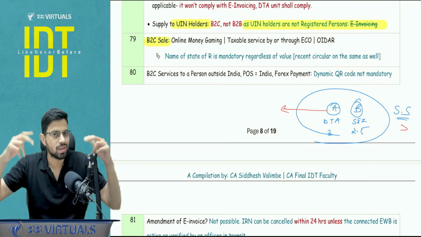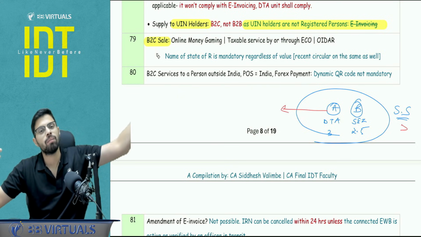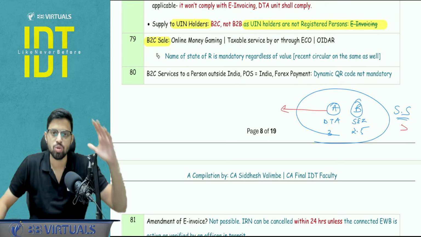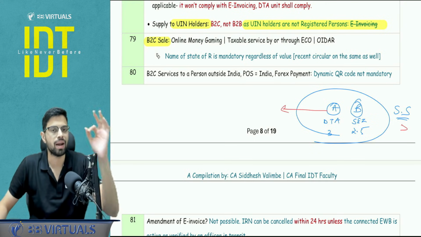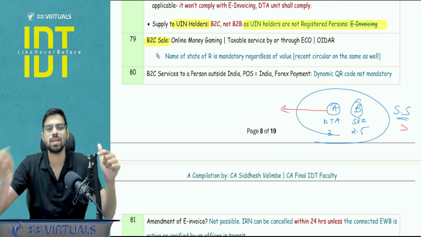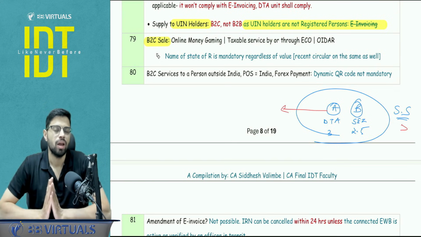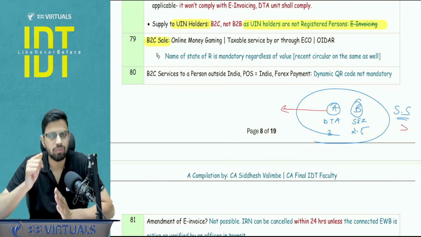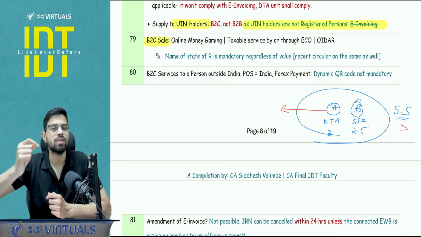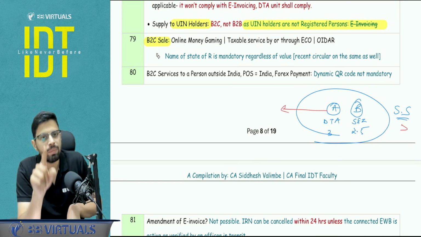Now, if you recollect, in this B2C case whether the address on record exists or not is interlinked with Section 12 subsection 2 of the IGST Act. In a B2C case, you ask a critical question: whether the address exists on record of the supplier or not. If yes, that is the answer. If not, then the answer becomes the location of the supplier. What people were doing in real life is that they were not recording the state of the recipient. They were not complying with this law properly. So the finance ministry, basically the government, gave a silent warning: please record the state of the recipient, and that will be the answer for place of supply.